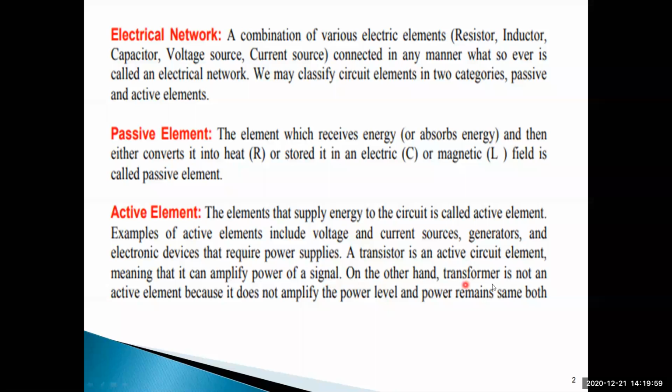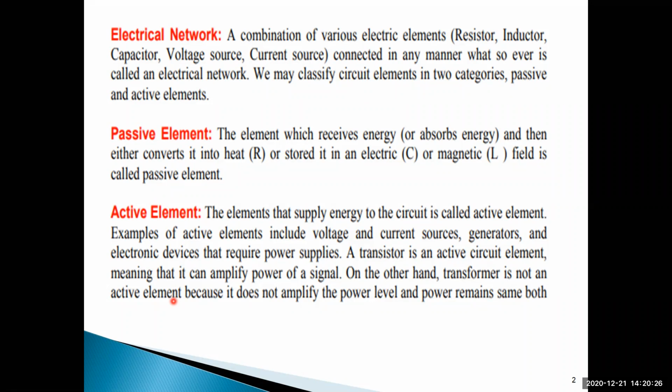On the other hand, a transformer is not an active element. You already know a little bit of the concept of a transformer, and you have generally also seen transformers. The transformer is not an active element because it does not amplify the power. Try to consider this, it is very, very important.